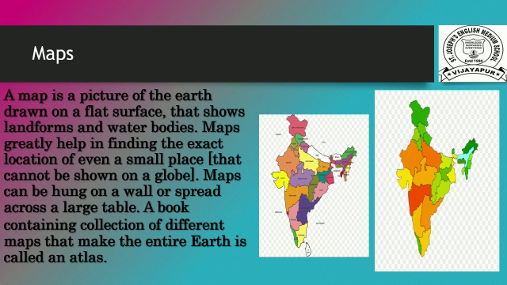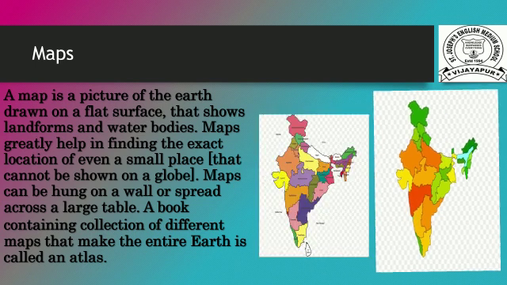It is the picture of the earth drawn on a flat surface to show landforms like plains, plateaus, etc. and water bodies like oceans, seas, rivers, lakes, etc. We can find all small places on the map which cannot be identified on the globe. We can hang the maps on the wall or spread them on the table also. A book containing a collection of different maps that make the earth is called an atlas.